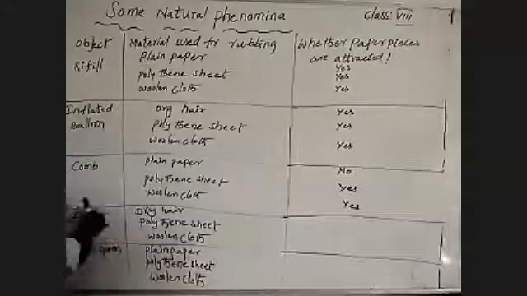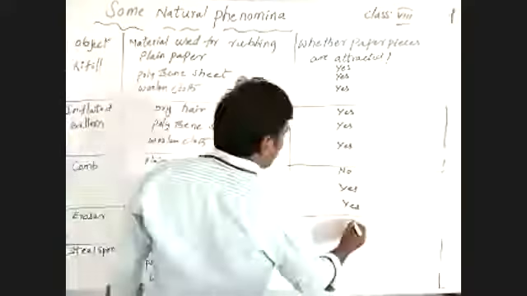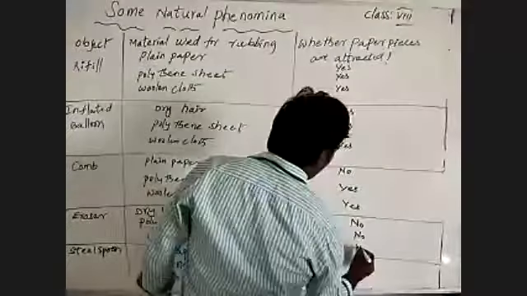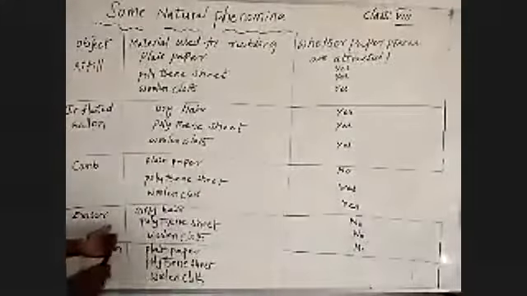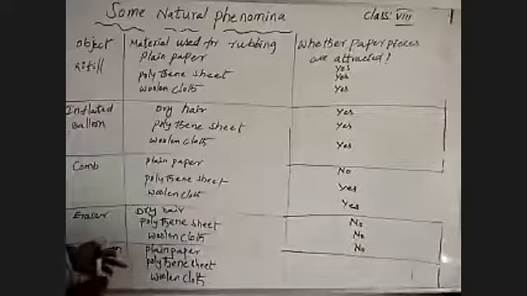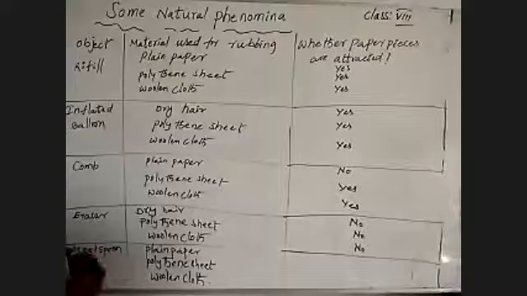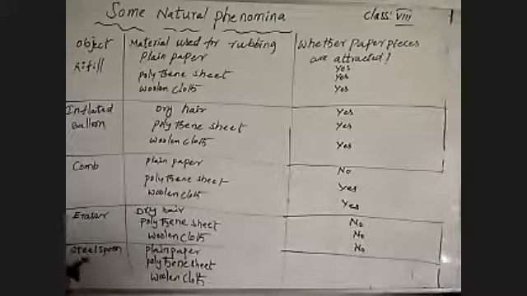That's why we can say the papers are not attracted by the eraser. The tiny pieces of paper are not attracted by the eraser when it was rubbed on dry hair, polythene sheet, and woolen cloth. Understand?